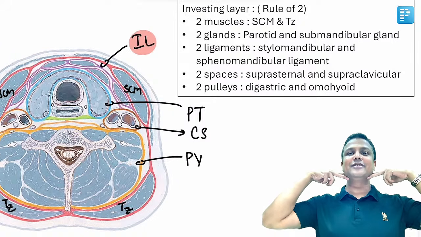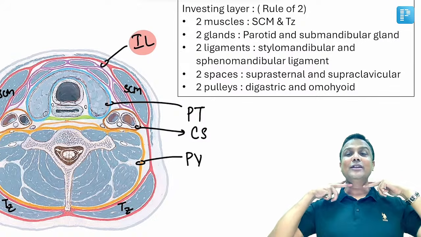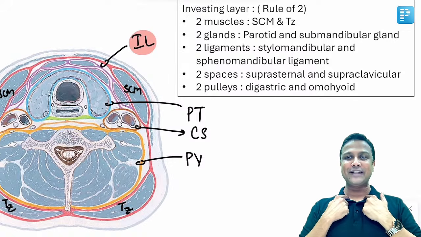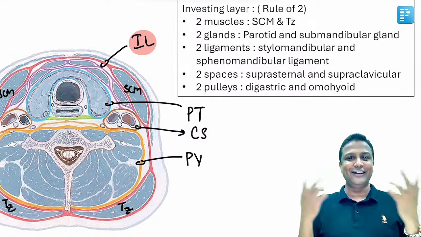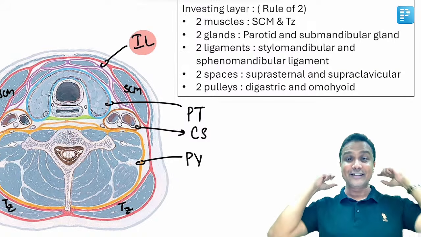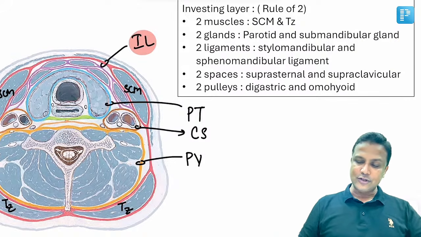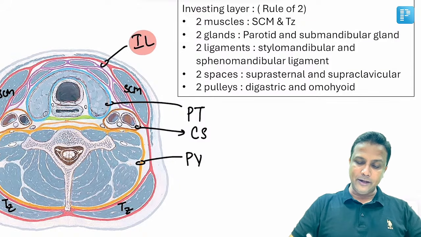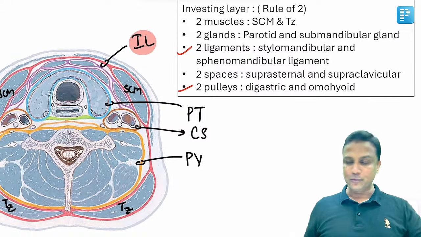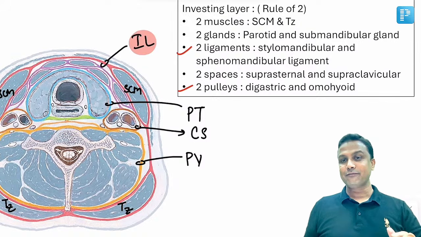अब थोड़ा सा ऊपर आ जाइए. It is enclosing two glands here, parotid gland and submandibular gland. थोड़ा सा नीचे आ जाइए. It is enclosing two spaces here, supraclavicular, suprasternal. इतना आसान है. Two glands here, two spaces here, two muscles in the middle here. Along with that, two ligaments there. That is your stylomandibular and sphenomandibular ligament. And then along with that, two pulleys it is going to enclose, and those two pulleys will be for digastric and omohyoid. Done, done, done. Is it okay?